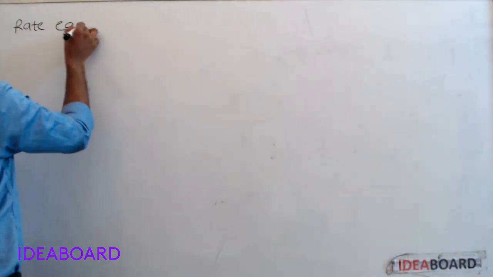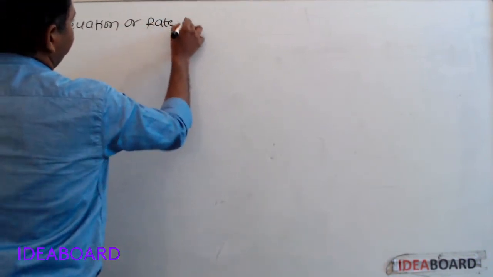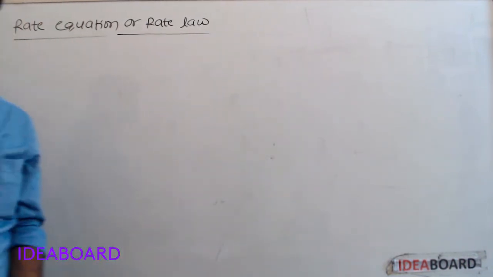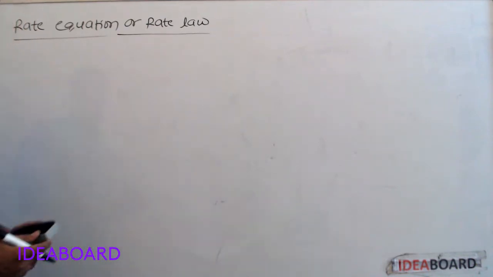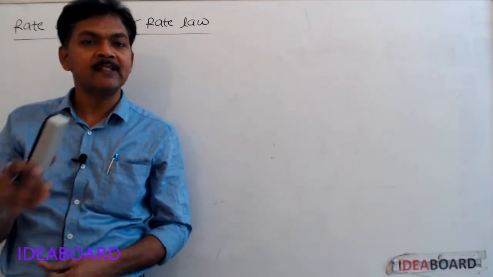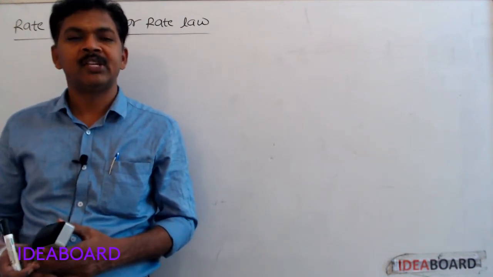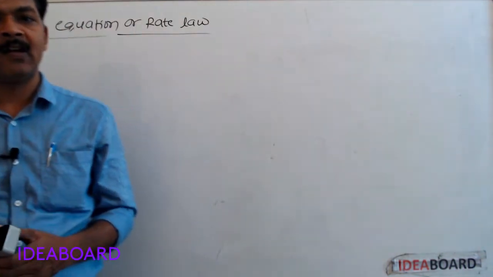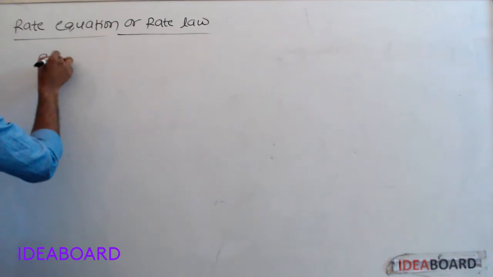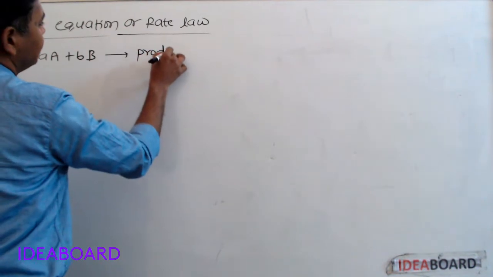Next, rate equation or rate law. The equation which gives the relation between rate of the reaction and concentrations of reactants is called rate equation or rate law. If we take one reaction, a moles of A plus b moles of B gives rise to products.